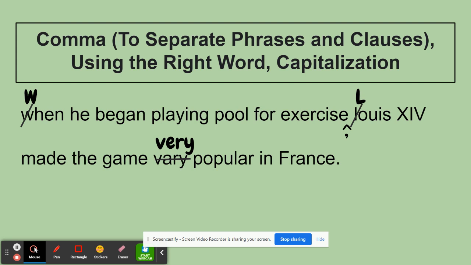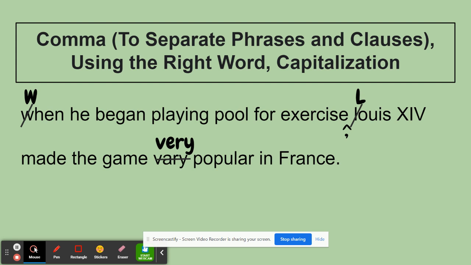So if you look at what's after that, because it's easier to explain starting there, "Louis XIV made the game very popular in France." You could eliminate everything in the beginning half of that sentence, and the second half of that sentence would still be a sentence. It's what we call a clause. It is a complete thought. It has a subject. It has a verb. It represents a complete idea. So that is what we call an independent clause. It could stand by itself. It could be a sentence all by itself.